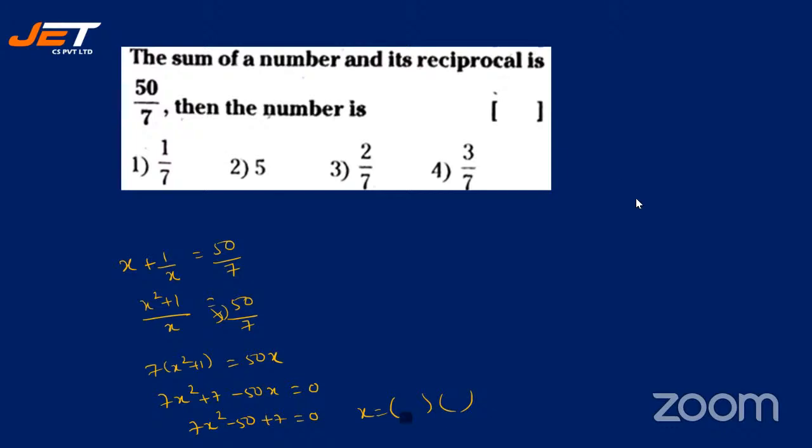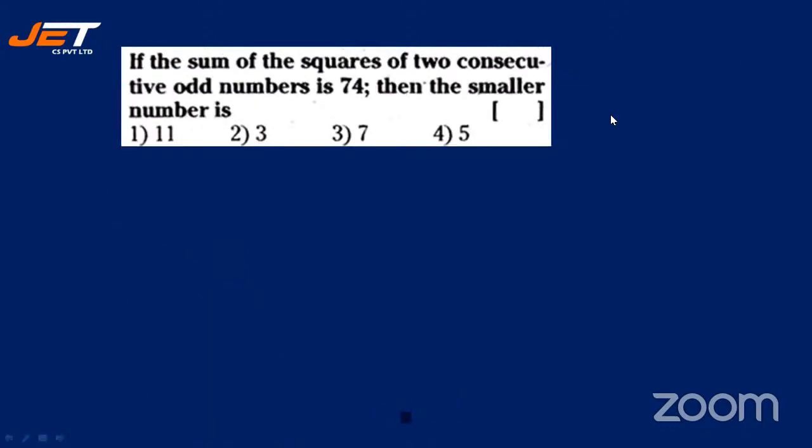All right. Yes. So let's see. The answer is option 1. That is 1 by 7. Perfect. Many gave me the answer. Good. So whatever is the value of x which is given among the 4 options, you need to click on that. All right. Excellent. Let's move on to the next question.